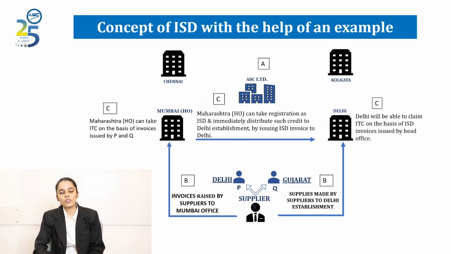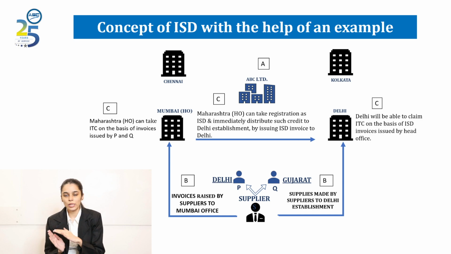So now we will understand the concept of ISD with the help of an example. Suppose there is a company named ABC Limited. It has a head office in Maharashtra and it has branch offices in three different states, that is Delhi, Chennai and Kolkata. This company has various vendors in Delhi and Gujarat, so they are supplying services to its various locations. Now if the company opts for ISD, the company can receive all input tax credit in respect of services in the Maharashtra office and then distribute it in the ratio of turnover to its various branch offices like Delhi, Kolkata and Chennai.